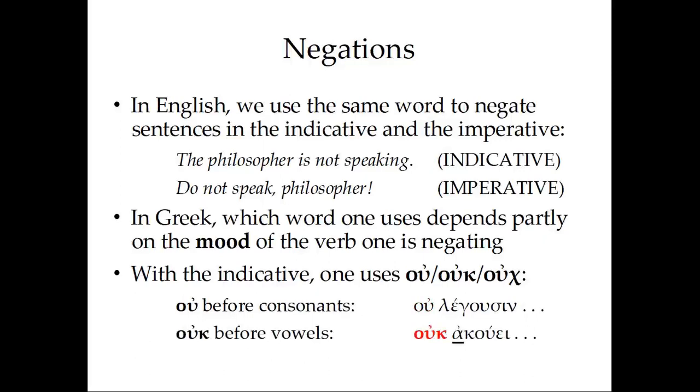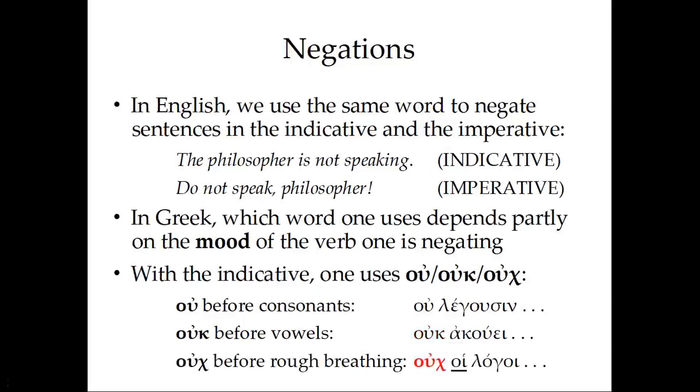We see ouk before vowels, ouk akouei. Again, we add the kappa because the next word begins with a vowel. And then we add ouch before rough breathing, ouch ho logoi. So vowels that have rough breathing, diphthongs that have rough breathing, are actually preceded by ouch, which actually helps in pronunciation. These are obviously minor details, but you want to know, first of all, that ou, ouk, and ouch all mean the same thing. And also you want to have some basic idea of why you're seeing these changes.